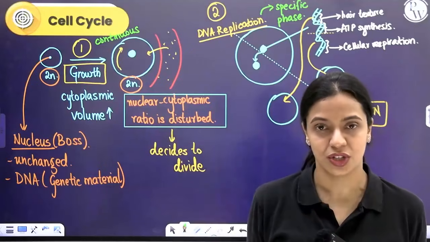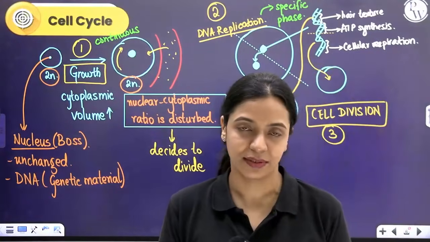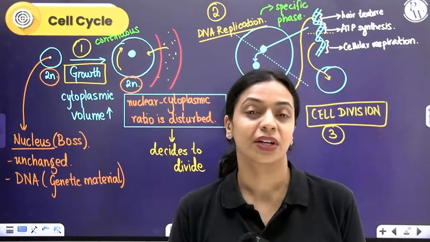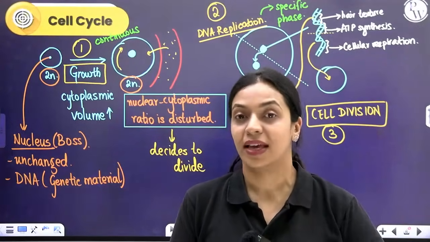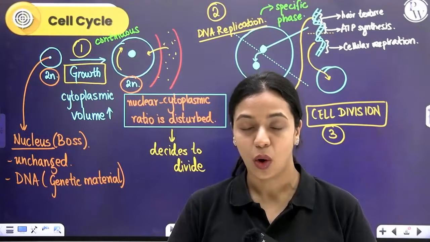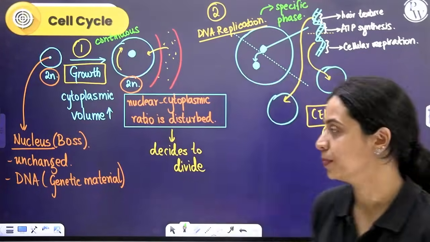Why can't it be huge, the size of us? Because it's difficult for one nucleus to manage all of the activities. That's why it's going to divide. But before it divides, it has to ensure that both the daughter cells will get the exact same amount of DNA which has all of the information. Therefore, it undergoes replication and then it will divide. Okay?